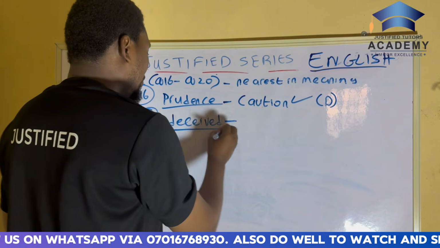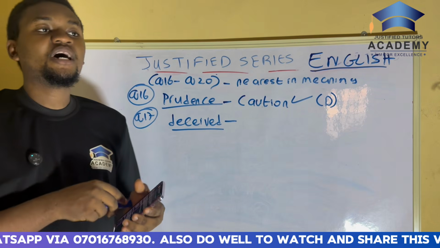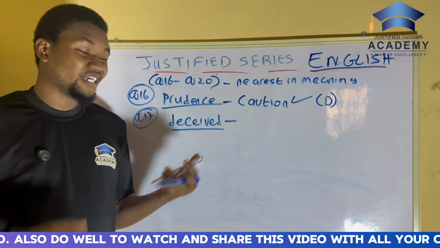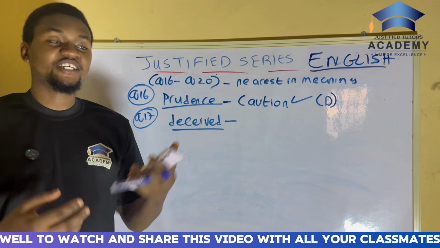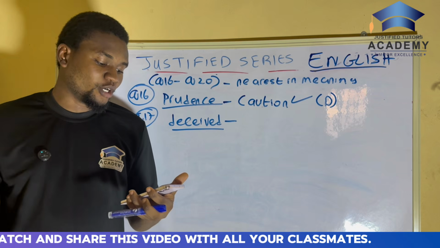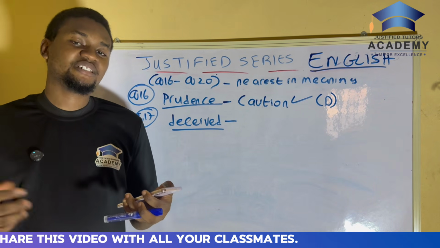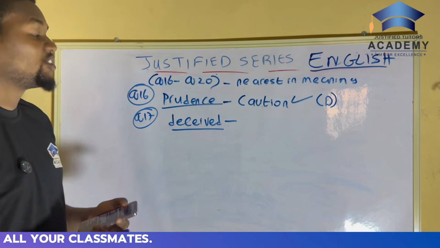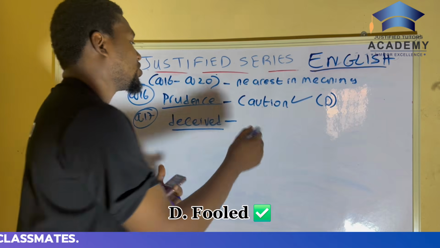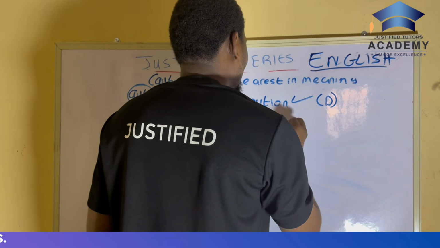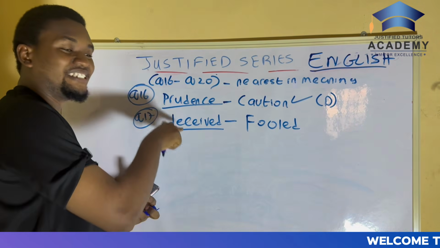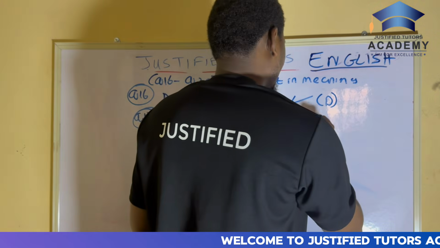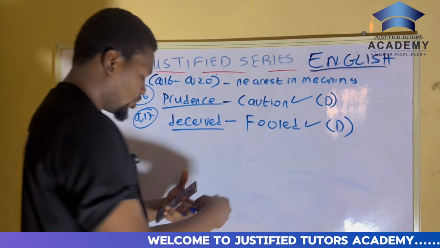So now, what is the nearest meaning to the word deceived as used in the sentence? We have option A, cooked. That is not correct. Option B, betrayed. That's not correct. Option C, cheated, and option D, fool. I know many people say cheated, but the correct answer is fool, because in this context you cannot use cheated as the answer. They are telling you that he was deceived, and the nearest meaning to being deceived is fool. So that's it. The correct answer is option D.